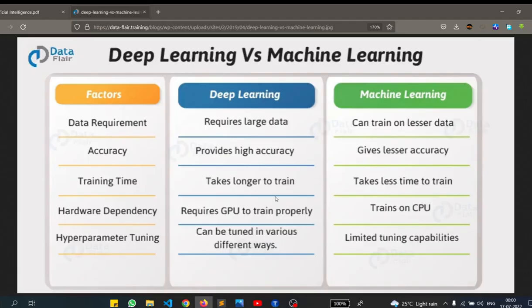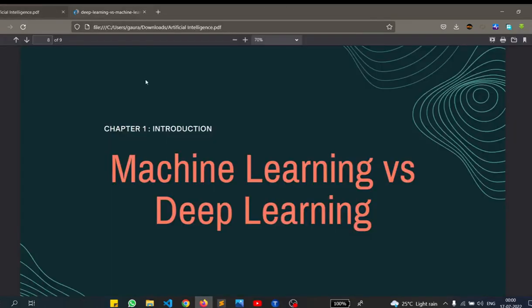So yes, this is the major difference between deep learning and machine learning. In the next video, this is the end of this chapter, the intro to AI chapter. In the next chapter, firstly we'll be seeing data pre-processing, the data engineering work, and data analysis and everything. And in the further chapters, we will be seeing machine learning, deep learning, and everything.